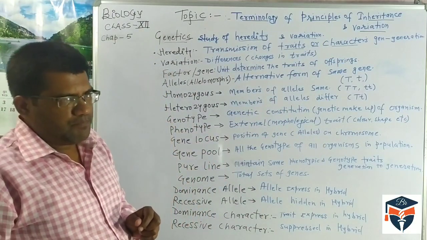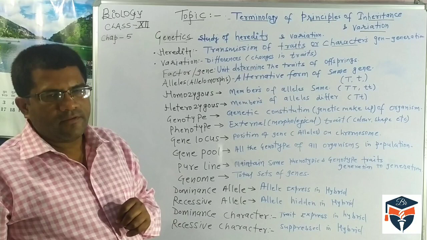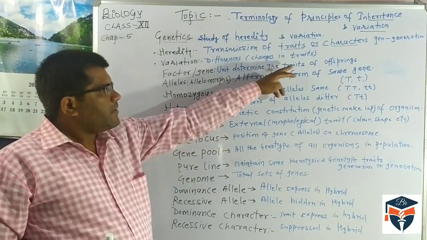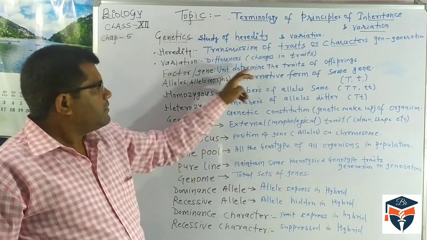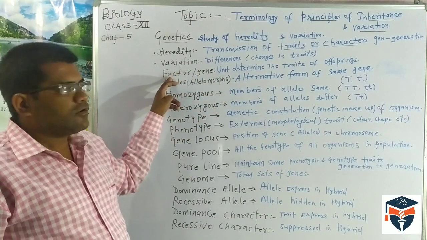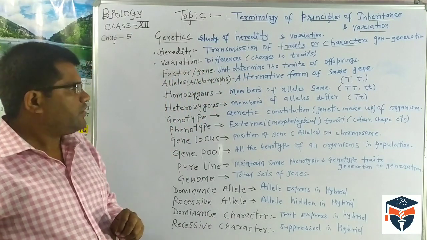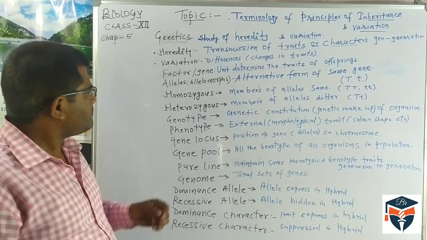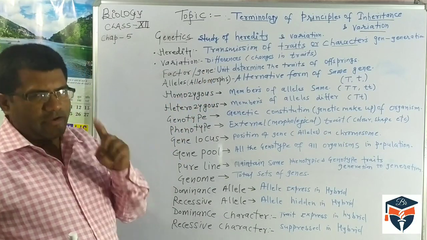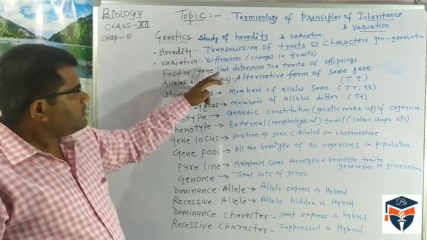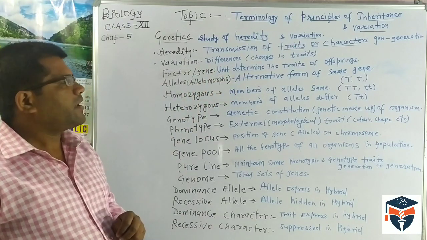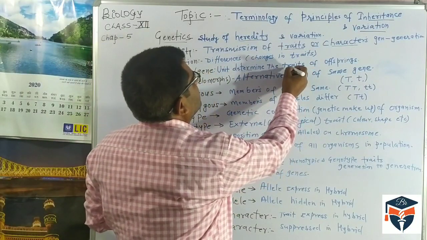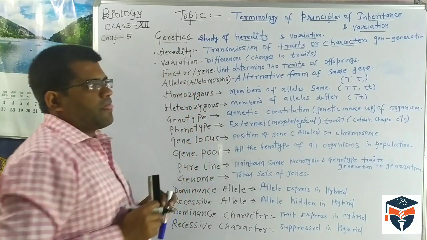Any organism has traits, whether they are tall or dark or have a different skin color. This type of characteristic of an organism is determined by this unit. Earlier it was called the factor, now it is called the gene. And simply we say the gene is the structural and functional unit of heredity. So what is a factor? It is a unit which helps to determine the traits of the organism. Traits, the characteristics of an organism, are determined by the factor.